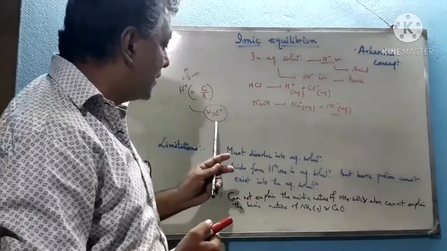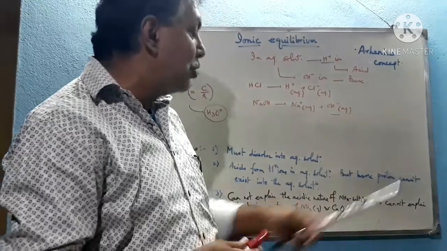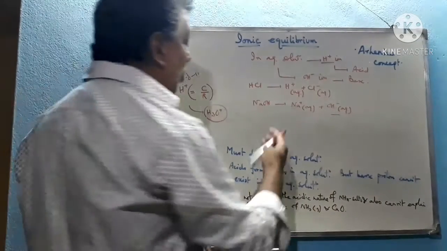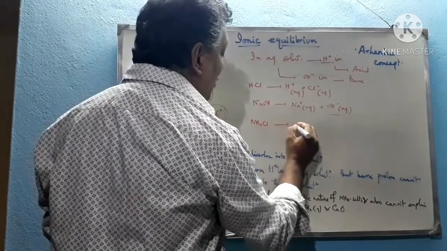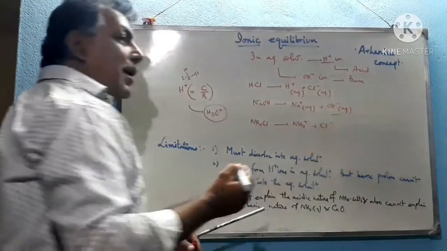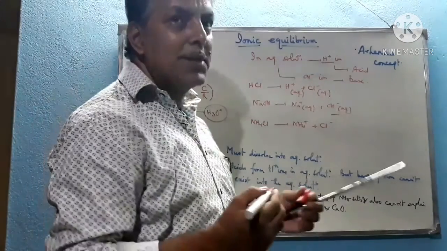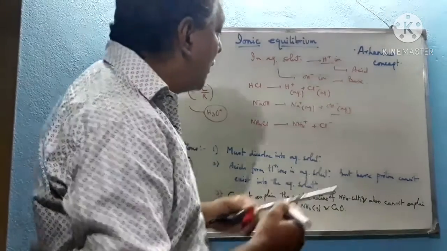Next, it cannot explain the acidic nature of ammonium salts, because all ammonium salts which are soluble in water dissociate, like ammonium chloride dissociates into NH4 plus and the corresponding anion, like Cl minus in case of chloride, SO4 2 minus in case of sulfate, NO3 minus in case of nitrate.